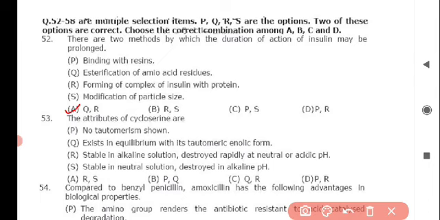Next question: the attributes of cycloserine are, and the correct answer is option C, that is Q and R, which is exist in equilibrium with its tautomeric enolic form and stable in alkaline solution, destroyed rapidly at neutral or acidic pH.